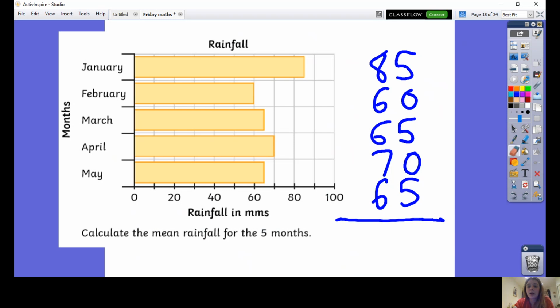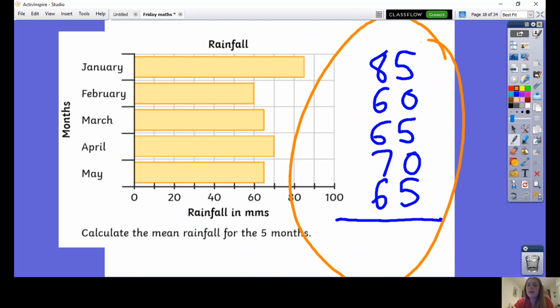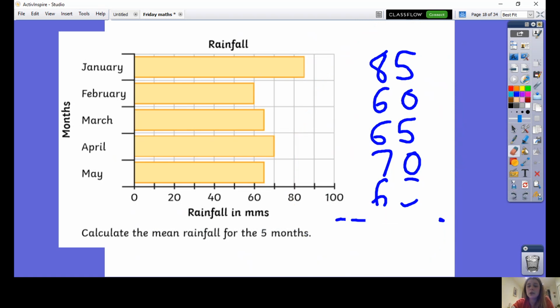So at this point, I would like to point out, if you've been using column addition to add up your numbers, please don't try and add them all up at the same time, because when you're doing all of those digits at the same time, you may as well just use a mental method. So instead of doing it like that, the way that I'd like you to do it if you're using a written method is to do 2 numbers at a time. This is how you can present it if you're adding it up and you want it to look right and make sure you get the right answer.